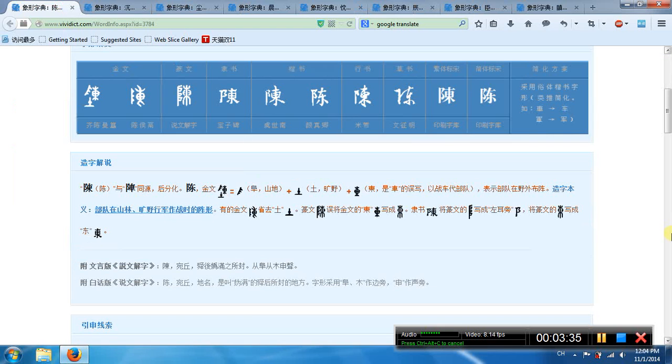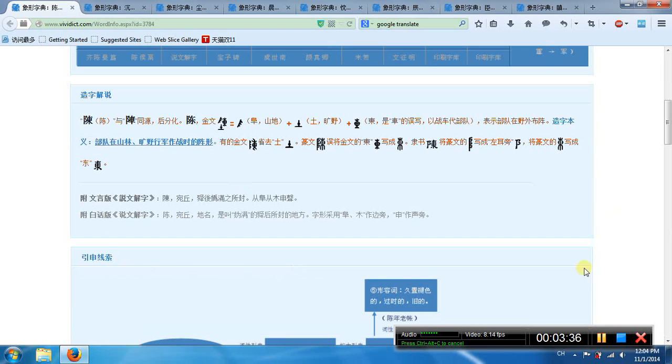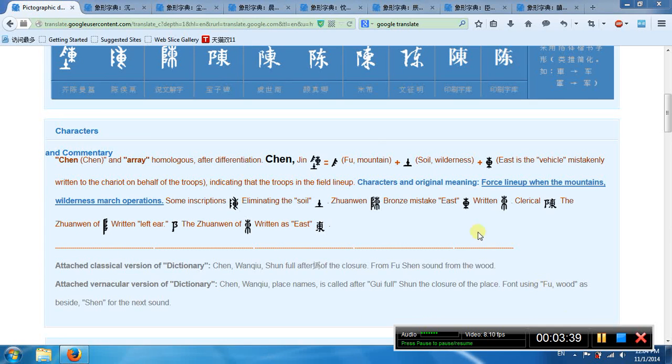This is another chen. This character has 3 parts. The top left part means mountain. The bottom part means soil. The top right part means east.